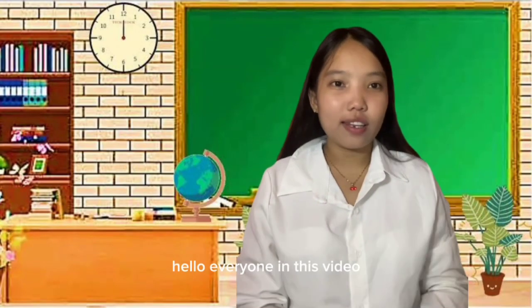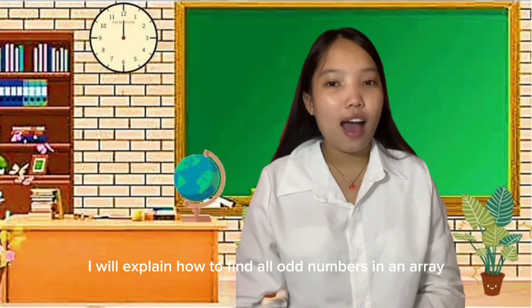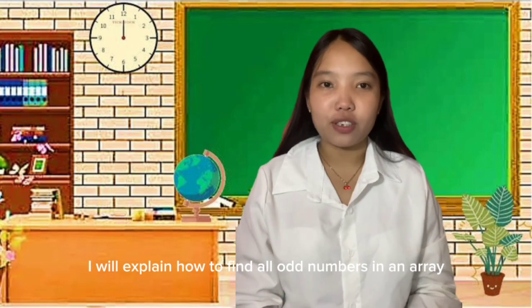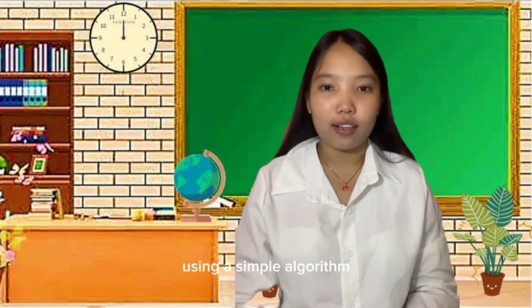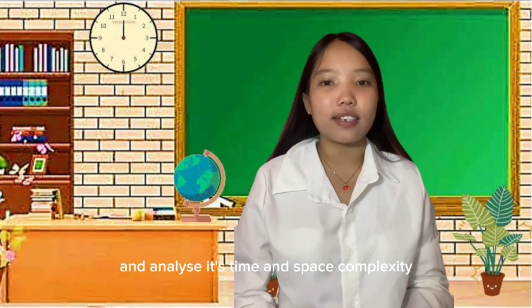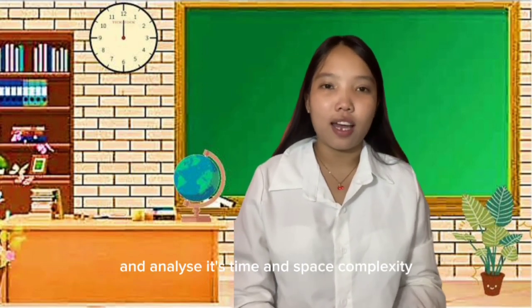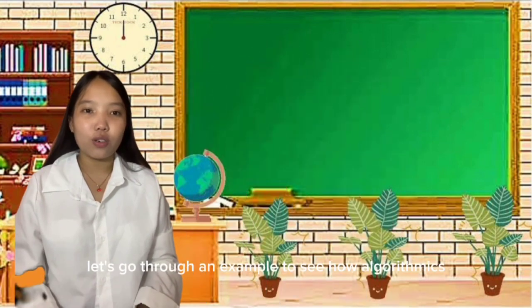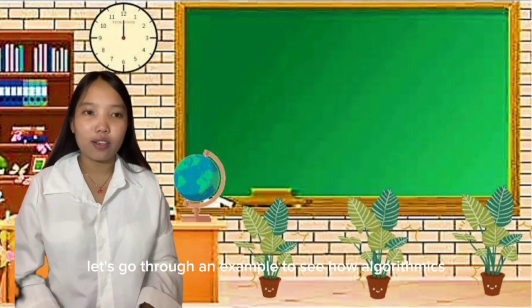Hello everyone, in this video I will explain how to find all odd numbers in an array using a simple algorithm. We will go through the step-by-step process and analyze its time and space complexity. Let's start. Let's go through an example to see how the algorithm works.